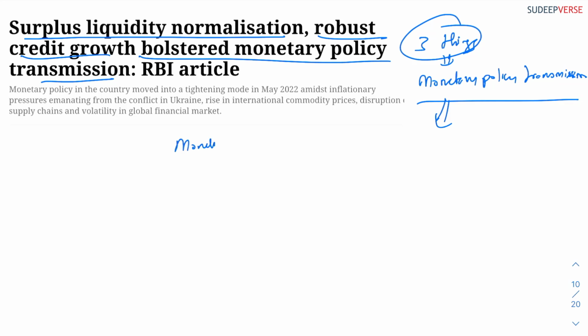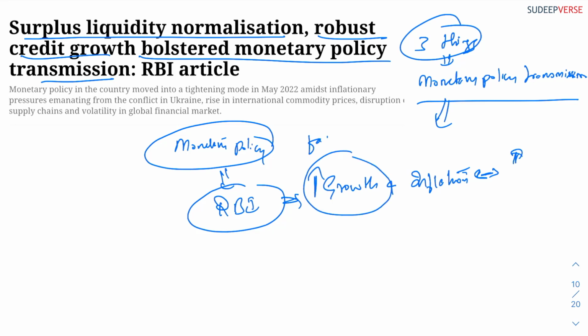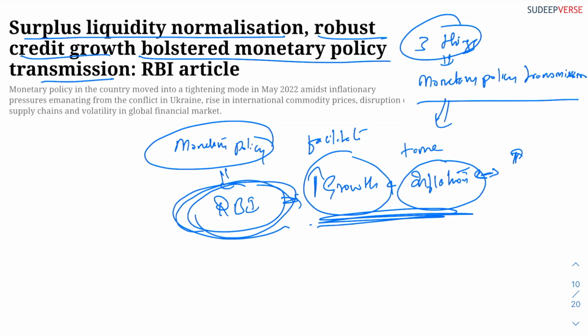Monetary policy is basically a policy made by the RBI in order to balance growth and inflation. Growth should be increasing, and inflation should be in a comfortable range. It should not increase beyond a point. So they have to always facilitate growth, but also tame inflation. This is the dual role of the RBI, and it does this with the help of monetary policy.